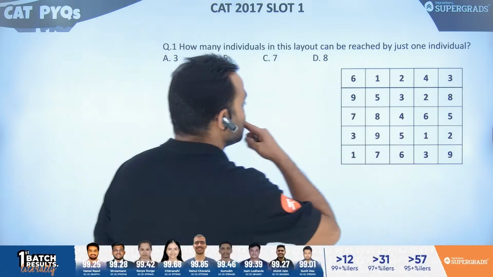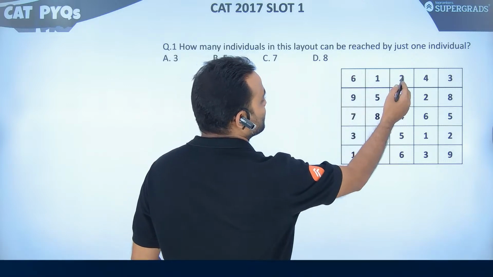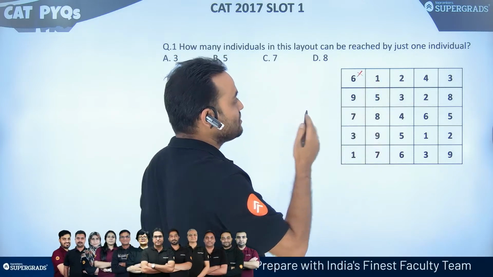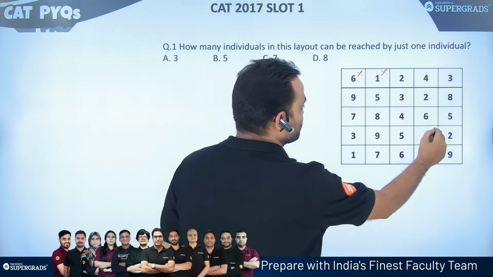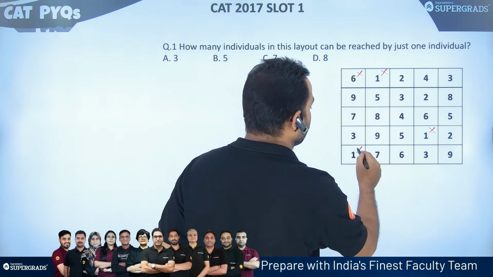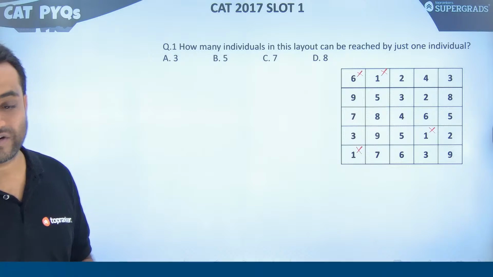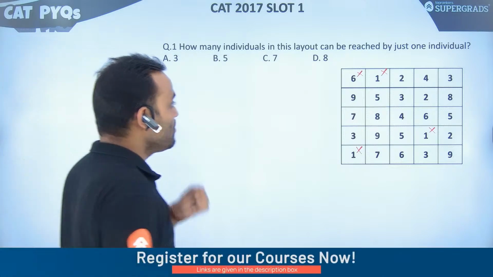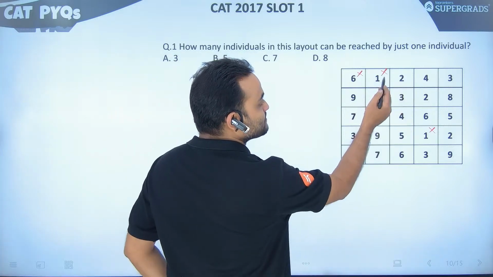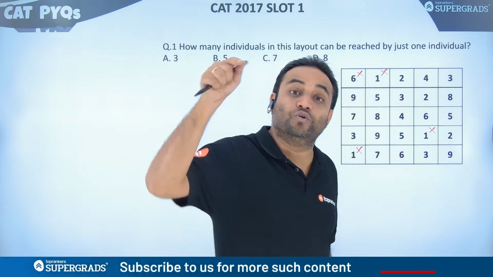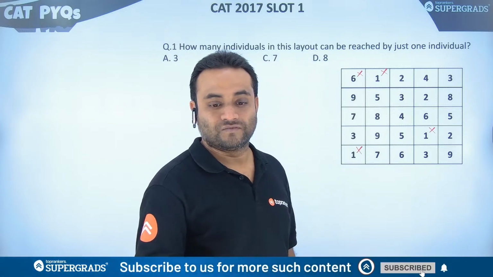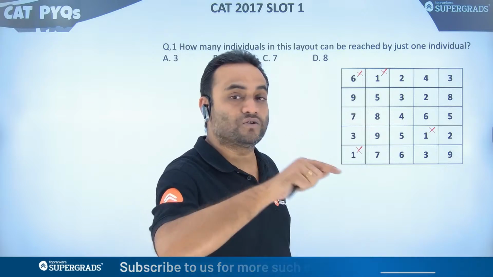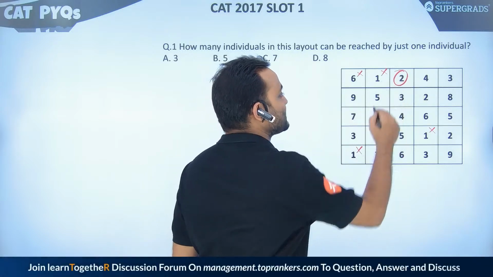Let's check. 6 can be reached by 1, 2, 4. 6 is not. 1 cannot be reached by anyone. So let's remove 1 at first. All the ones cannot be reached by anyone. What about 2? 2 can be reached by 1. 2 can be reached only by 1, because only 1 is on lower height than 2. So we can select 2.